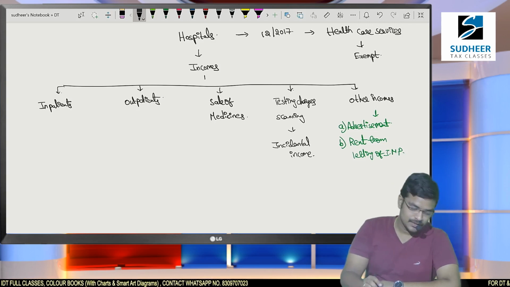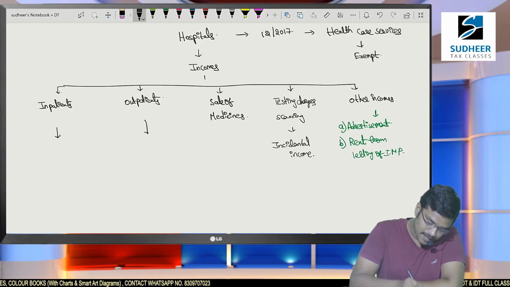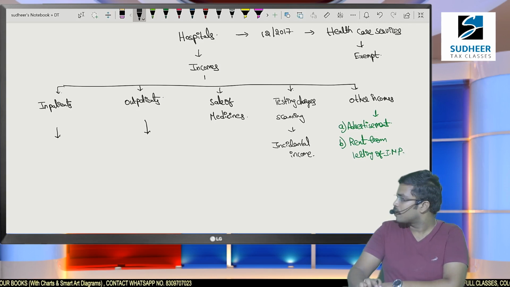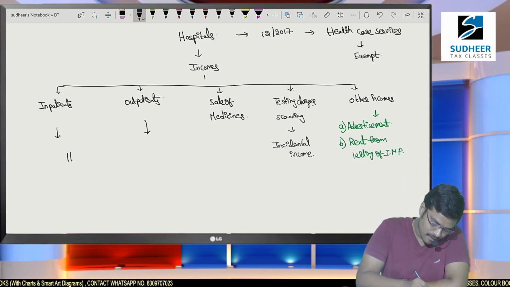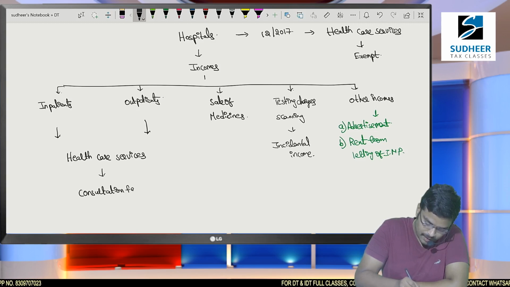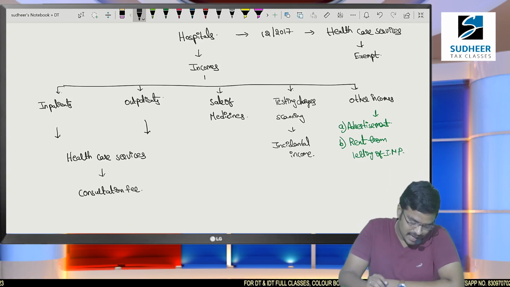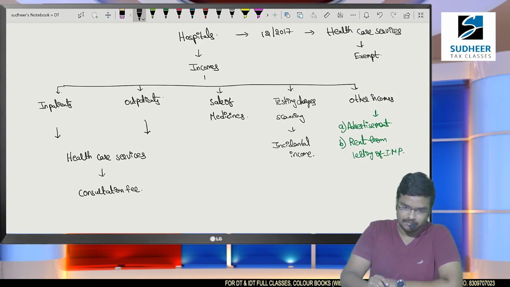So for inpatients and outpatients, what are we going to provide? We are going to provide healthcare services, and here doctors are going to charge a consultation fee. Is this consultation fee taxable or exempted?